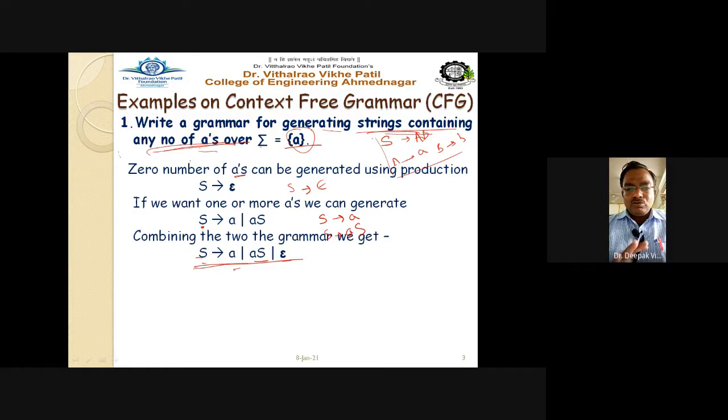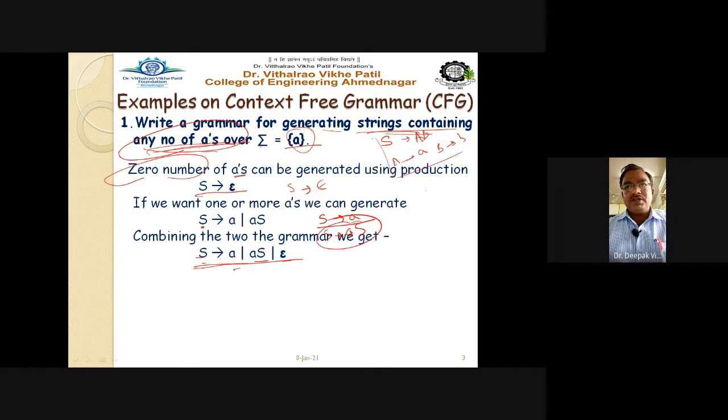See here, there is no method, there are no steps. One can say that there is no formula, but we have to understand and, depending upon our interpretation and our logic, we have to write it down. So what is asked in the question? Any number of A. So any number of A starts with zero number of A. So zero number of A production you can write like this. Then for one number of A, you can have the production S gives you small a, and for multiple numbers of A, S gives you AS.